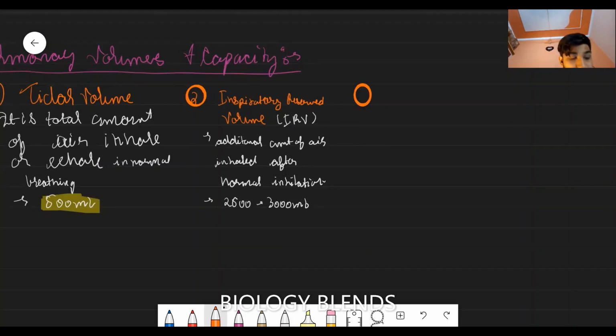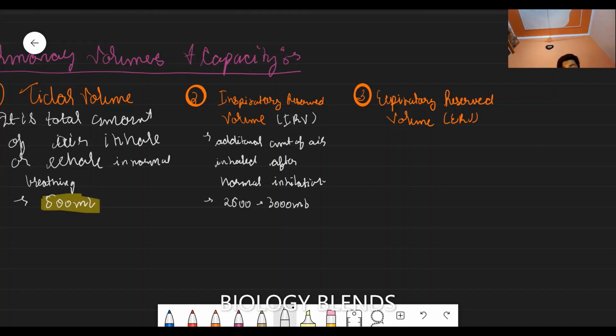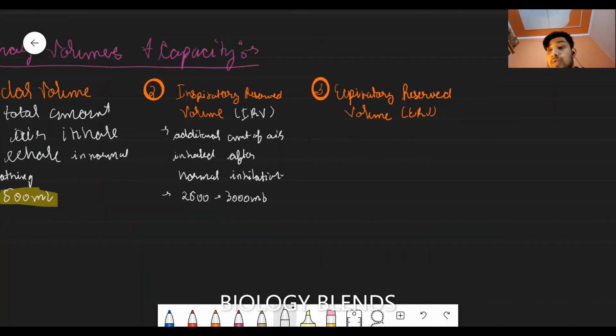Third is the expiratory reserve volume. What is this? It is the additional amount of air that can be exhaled after normal exhalation.